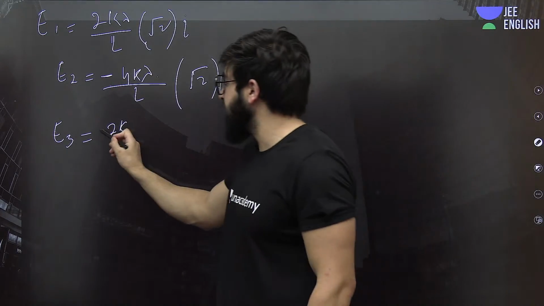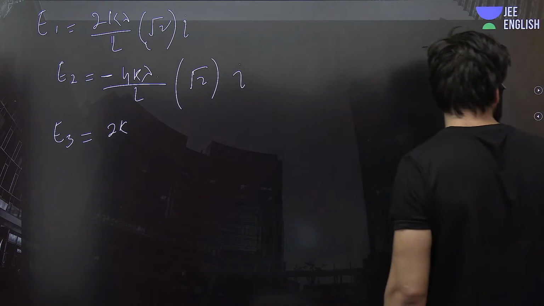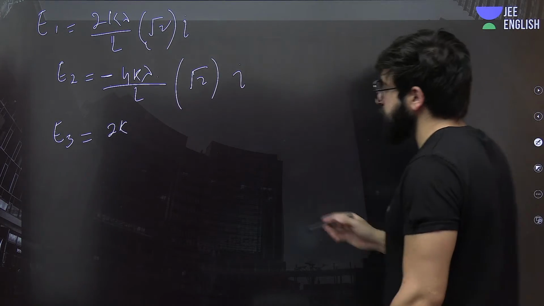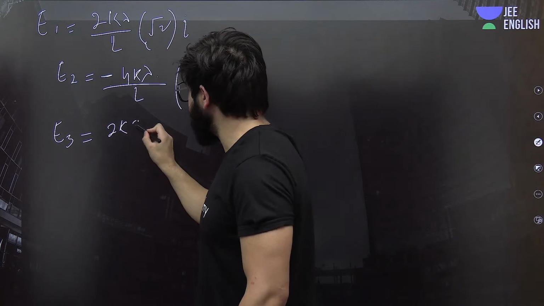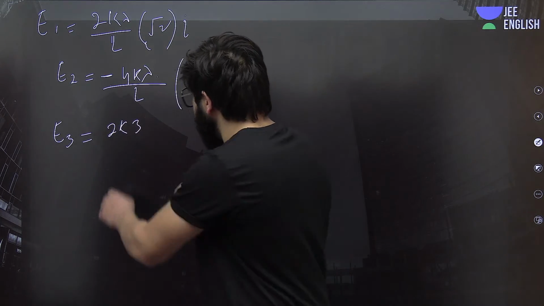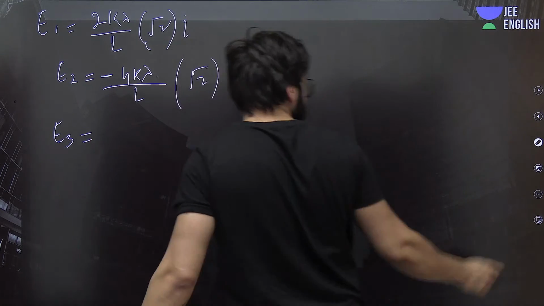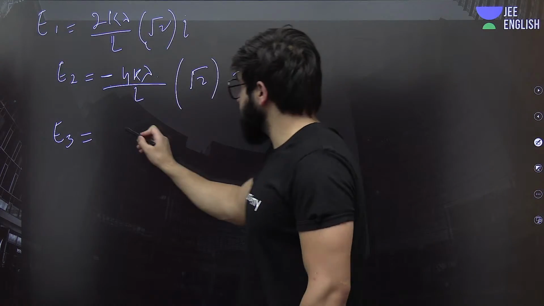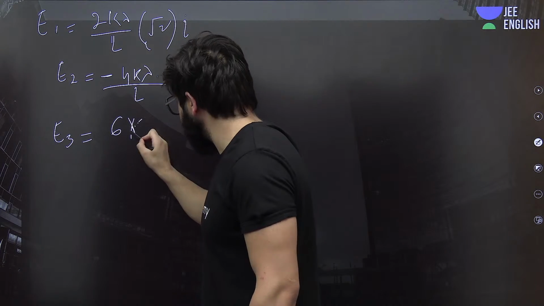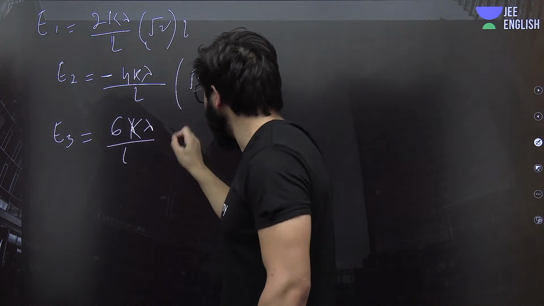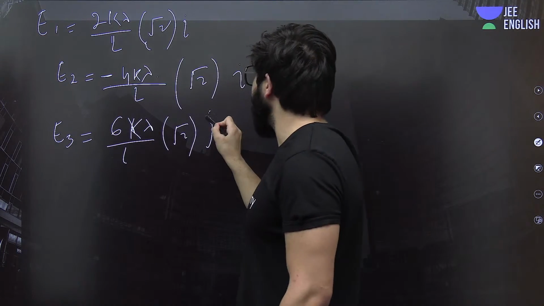So it will be 2 into 3, 6, so 6kλ upon this L, and it will be root 2, and it will be along j.